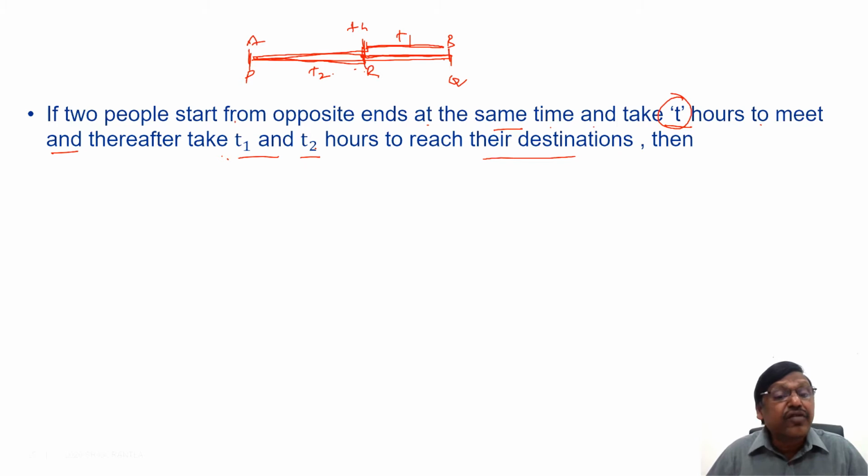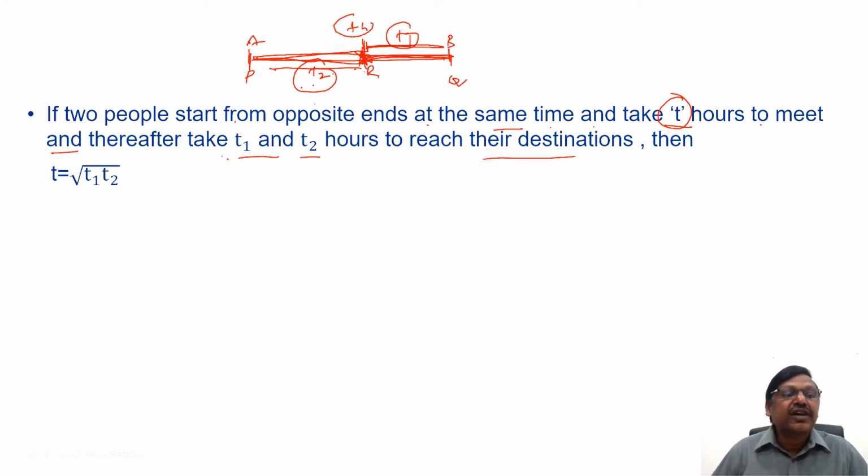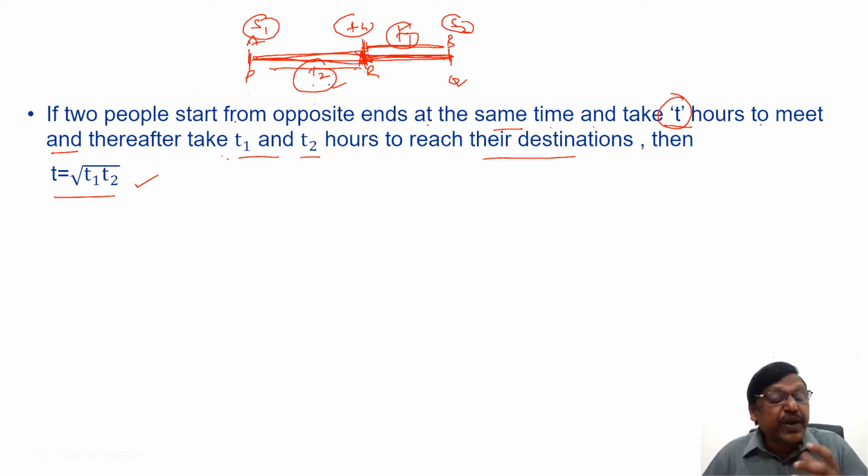That's what I'm saying. t1 and t2 are the times taken to reach the destinations from the meeting point. Then the relation between this t and t1 and t2 is t equals square root of t1 and t2. Right? Now, an extension of this point is, suppose the speed of A is S1 and the speed of B is S2. What is the relation between S1 and S2 in terms of t1 and t2? We know speed and time are inverse, but here I'm talking about only t1 and t2, which are not the total time. These are the time taken only from the meeting point to the destination.